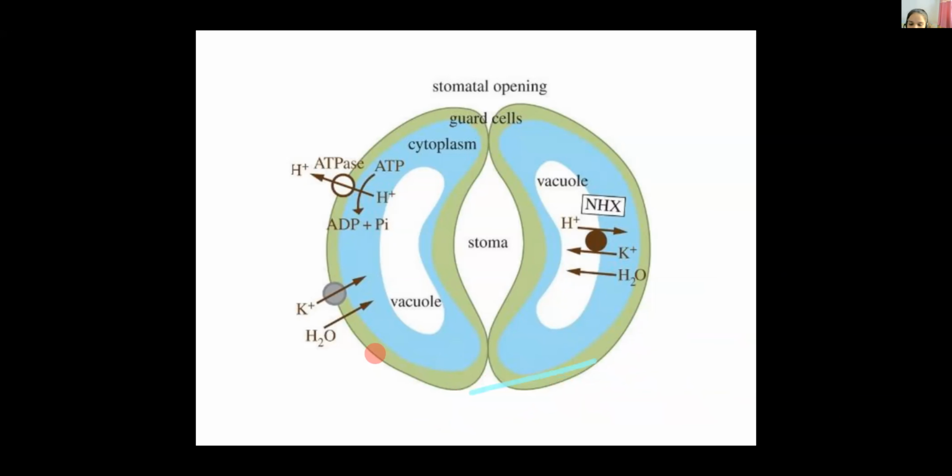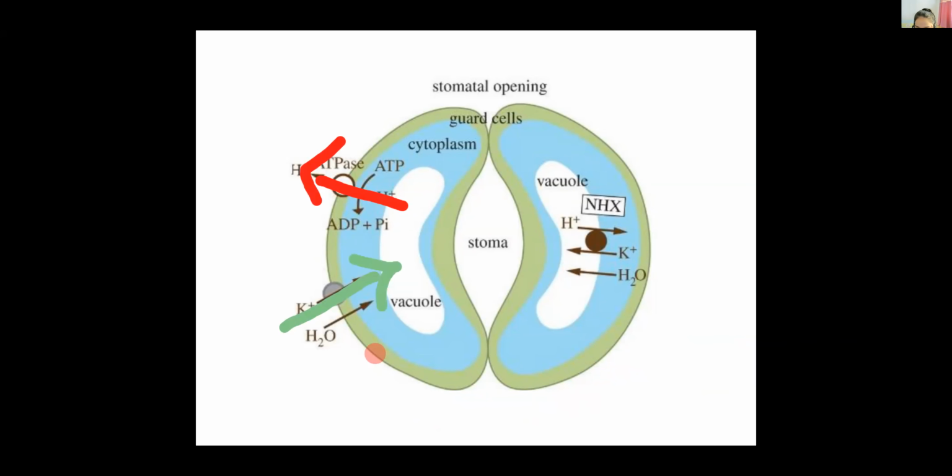Now, next, in a simple way we have to learn this. The H plus comes outside, which shows active transport. By active transport, H plus ions come outside the guard cells, and then they enter the surrounding epidermal cells. Next, whenever H plus comes outside, in response K plus enters the guard cell.